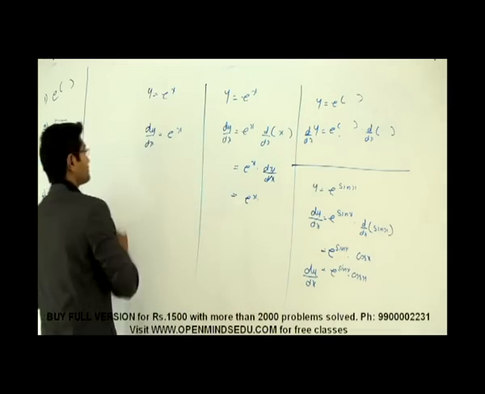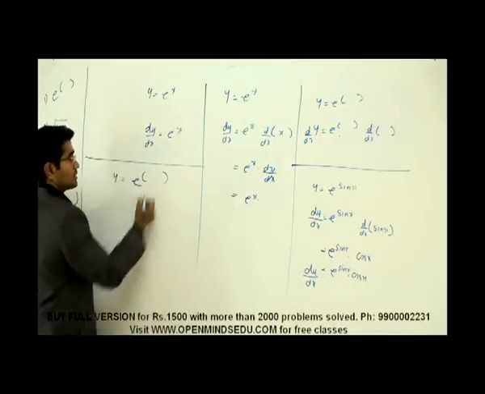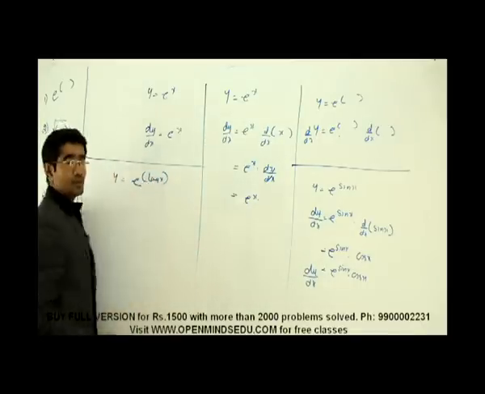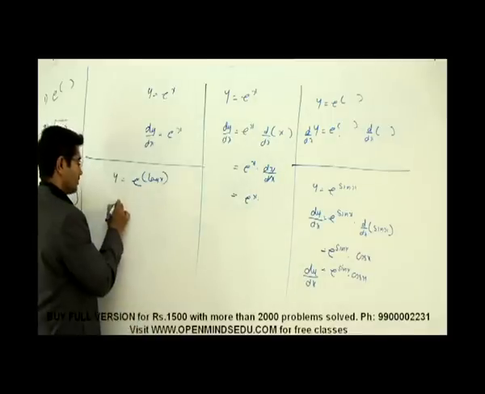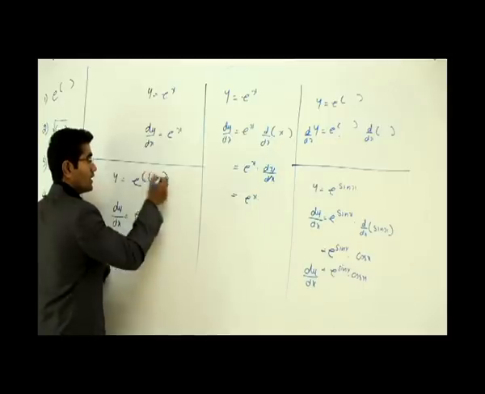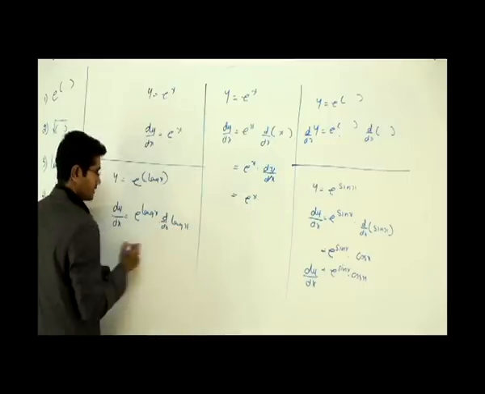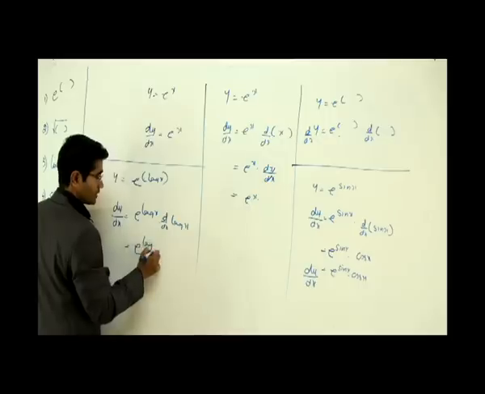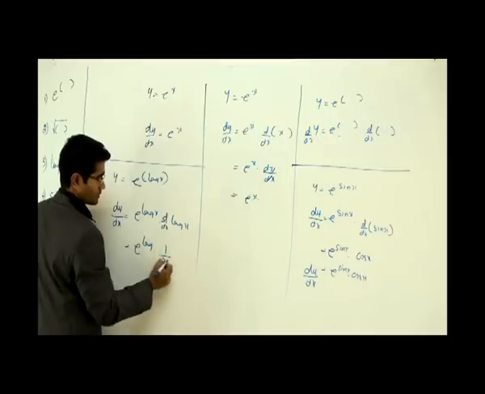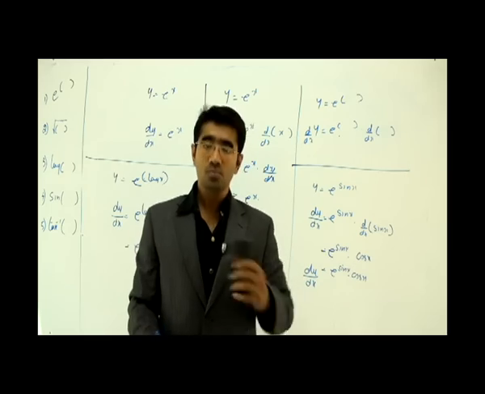Let's take another problem here. Let's say I have y is equal to e to the power, this time let's say log x. Alright, so how does it work? dy by dx is what? Simply write the same function, that is e power log x, into what is in the head of e, that is d by dx of log of x. That is, in the next step, e power log x into the differential of log x, which is 1 by x, and that's my answer. Right, I hope you understand this. I'll try to do more problems on this.